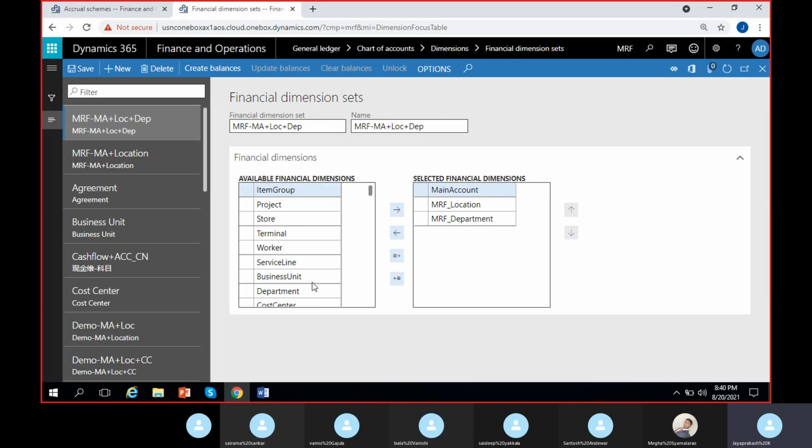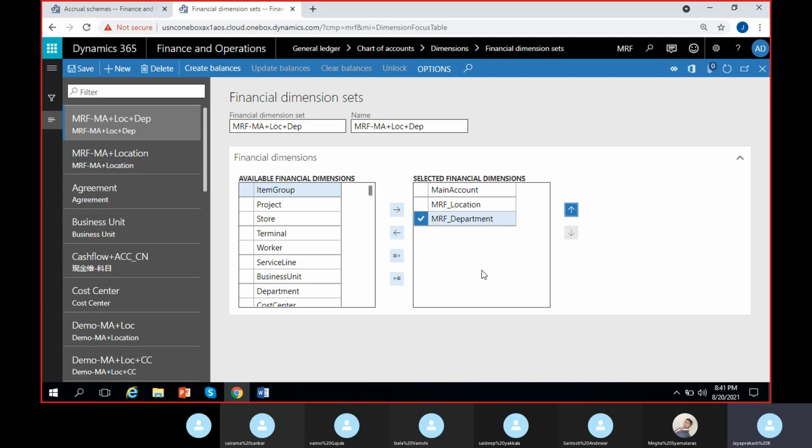So it will be selected. If you select department first and location next, department will come up and location will come down. If you want to move it, you can also use these two arrow marks here to move it upwards and downwards. So department is moved up, and if you want to move it down, you can move it down. So the hierarchy is as you wish, you can design.